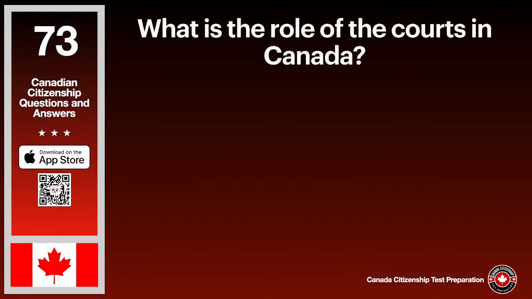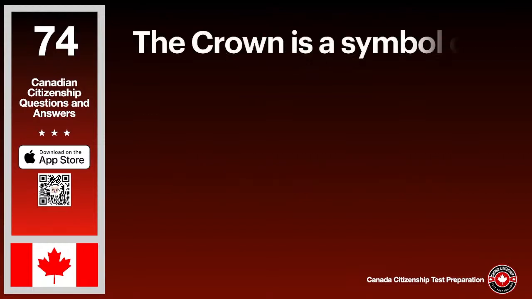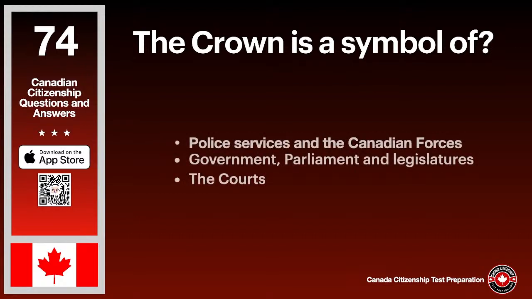What is the role of the courts in Canada? The answer is to settle disputes. The crown is a symbol of? The answer is police services and the Canadian forces, government, parliament and legislatures, the courts.